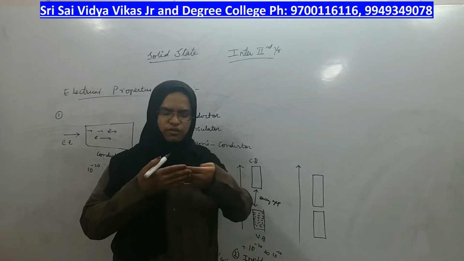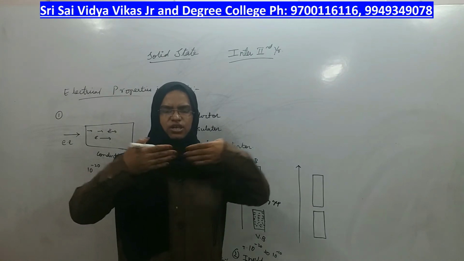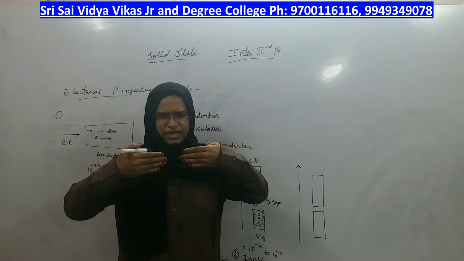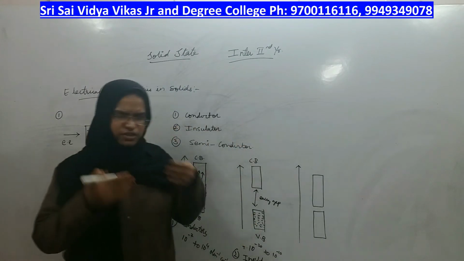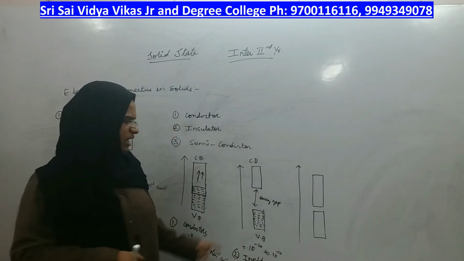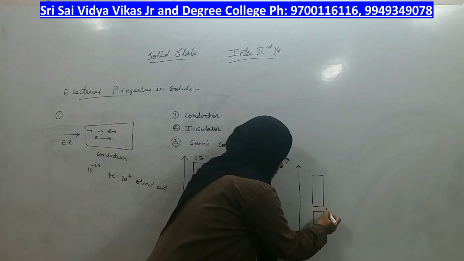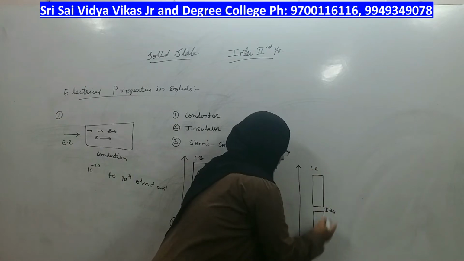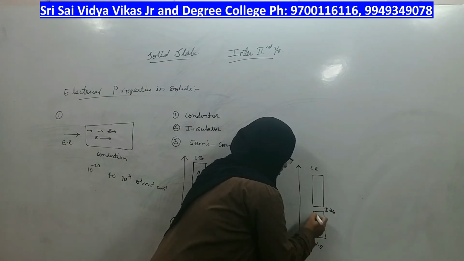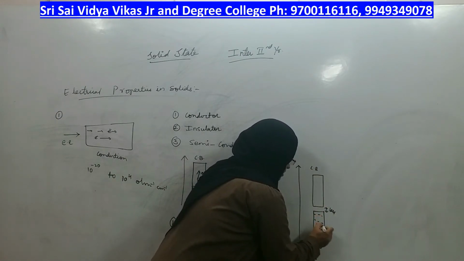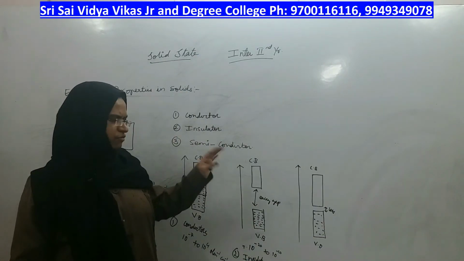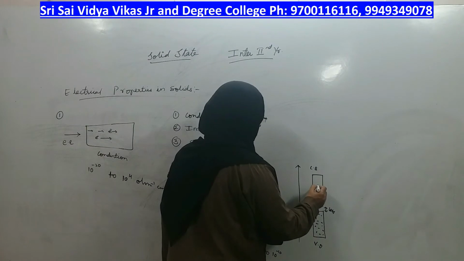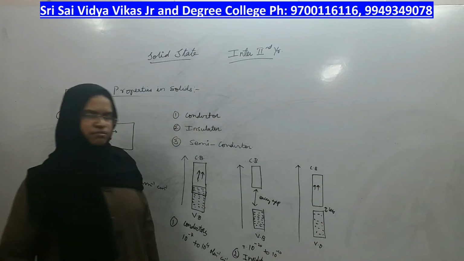They are not even overlapping like conductors. They are not even far apart like insulators. They are separated by a little energy gap. So even if the energy gap is there, as it is less, the electrons from the valence band can jump into the conduction band and the electrons start flowing and conductance is possible.